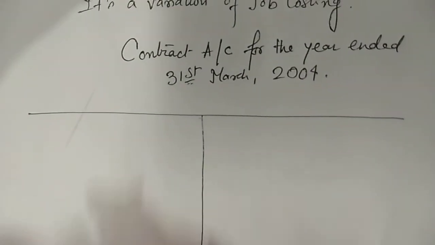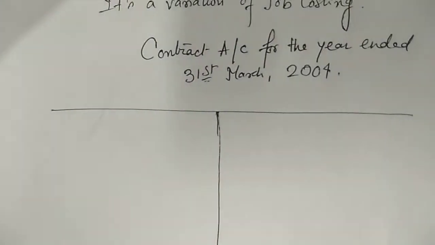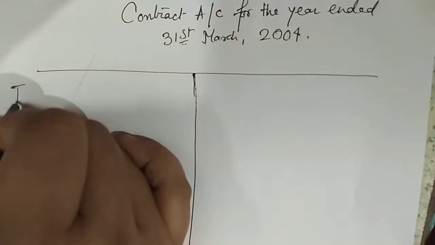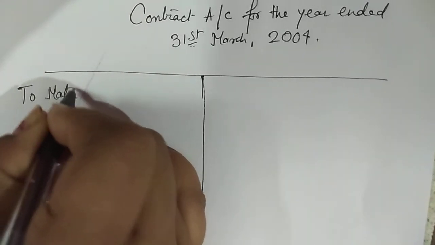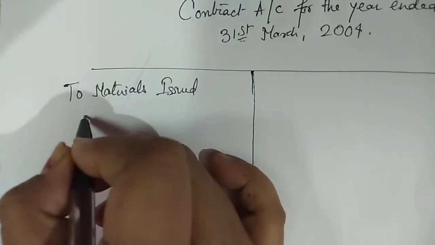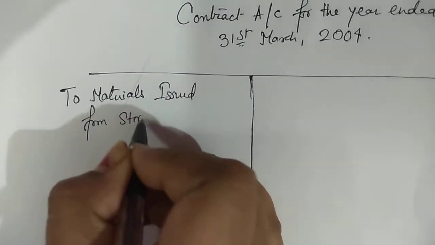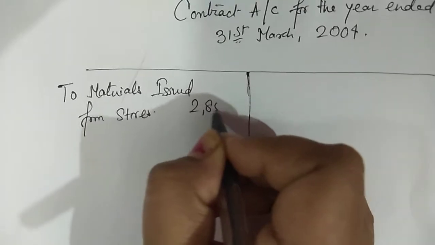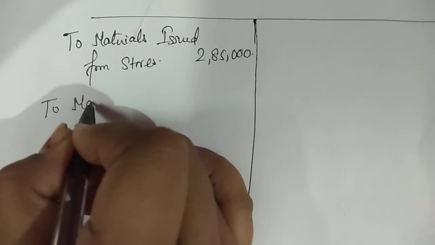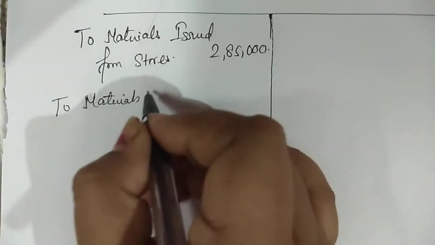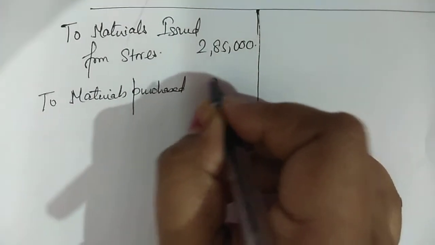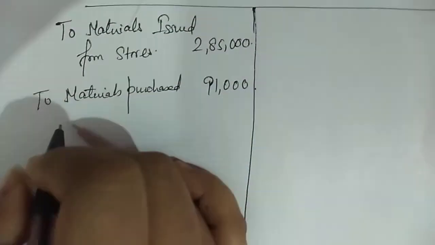Achha, what is the first item that we have discussed over there? Materials issued from stores. So here we'll write, to materials issued from stores. How much? 2,85,000. Next is to materials purchased. These materials were separately purchased for the contract. It was not there in the stores. So you recorded 91,000.